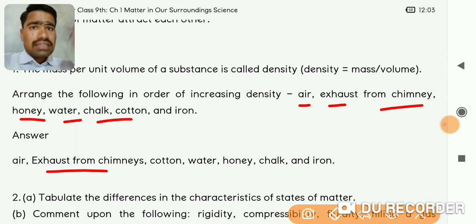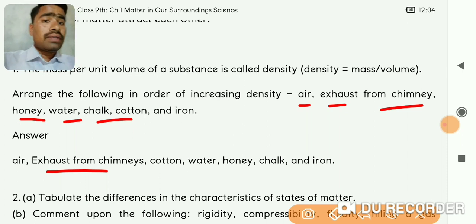Okay, it sinks down in the air and air moves up. Gaseous parts move up and the particulate matter comes down. Because of those particulate matter, these small solid particles, the exhaust from the chimney has more density than the normal air.